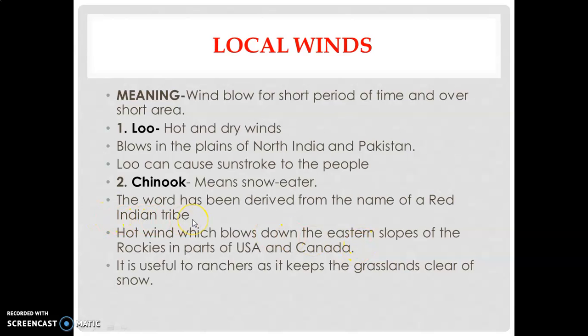As we know, Chinook is a hot wind which is responsible for melting down of snow. As a result, grasslands are clear of snow, and it will be helpful for the ranchers to rear their livestock animals such as cow and buffalo. Ranchers means a group of people who rear animals. Ranch means a farm on which animals are reared.